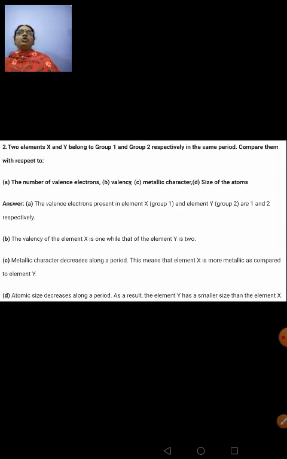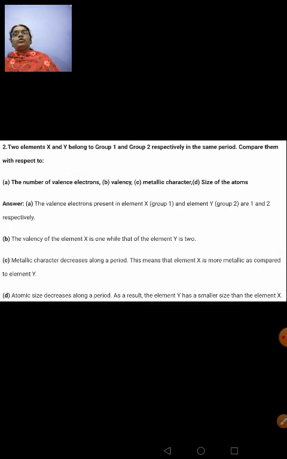Therefore its valency will be 2, because valency is nothing but the number of valence electrons present in the outermost shell of an atom. Next they are talking about the metallic character. Metallic character decreases along a period. So element X will be more metallic when compared to element Y. Similarly, they are asking a question about atomic size. So they all belong to the same period. So the size of atom X will be bigger than the size of Y because atomic size decreases along a period. So the answer would go like this: atomic size decreases along a period. As a result, element Y will have a smaller size than the element X.